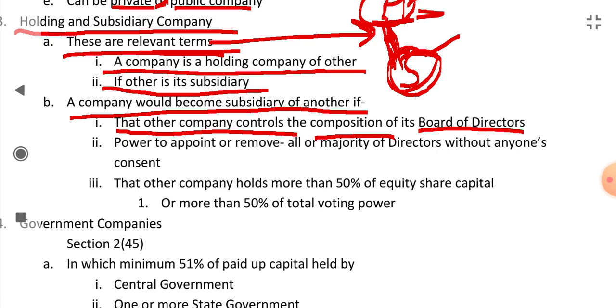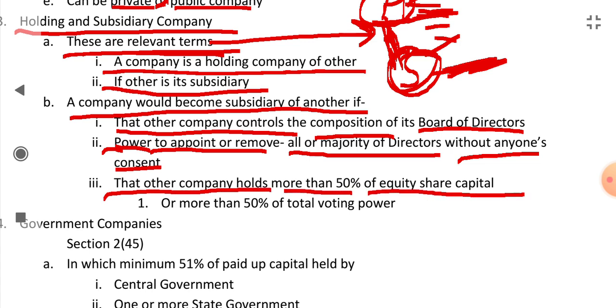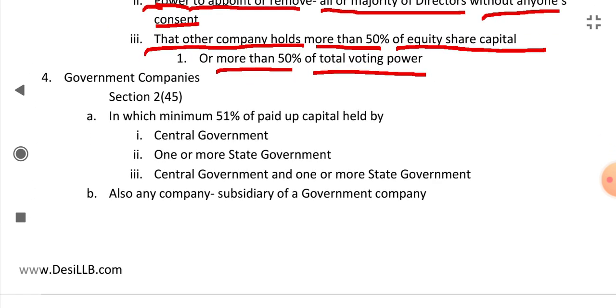If this company controls the composition of the board of directors of the other company, then this company will be the holding company. If it has the power to appoint or remove all or a majority of directors without taking anyone's consent, then this will be the holding company. Also, if that other company holds more than 50% of equity share capital or more than 50% of total voting rights. So this was holding and subsidiary companies.